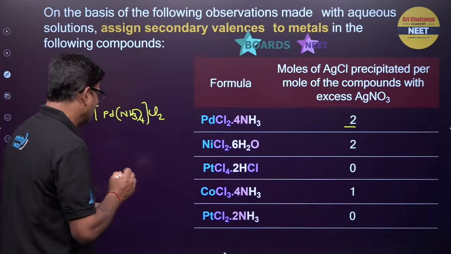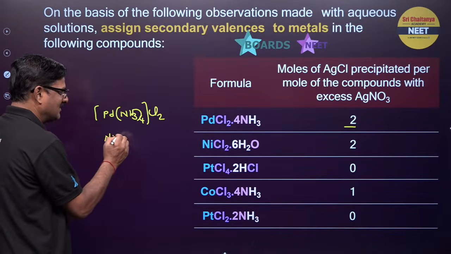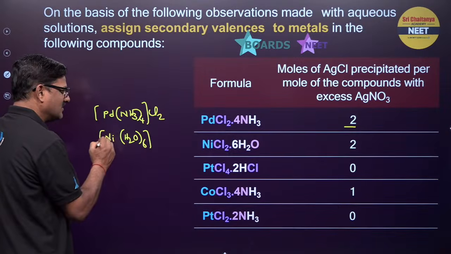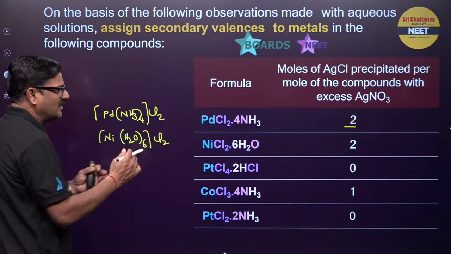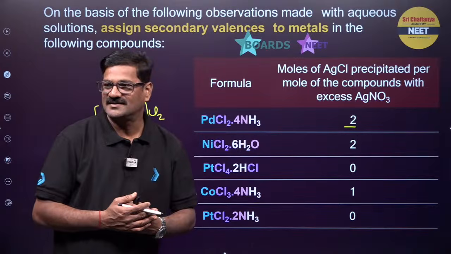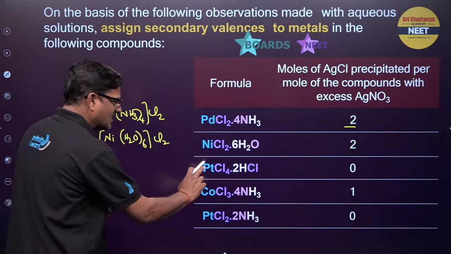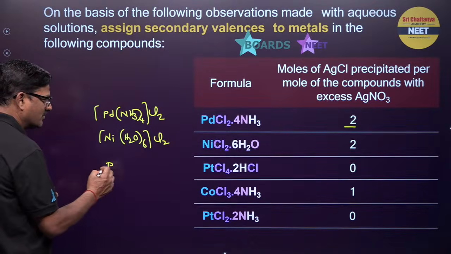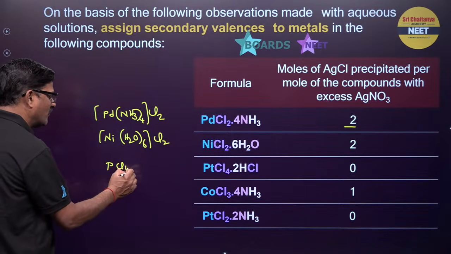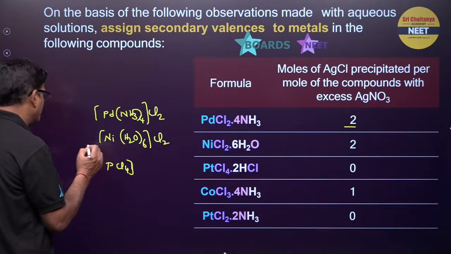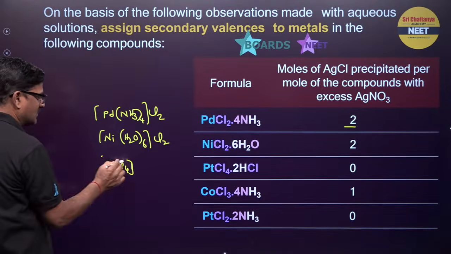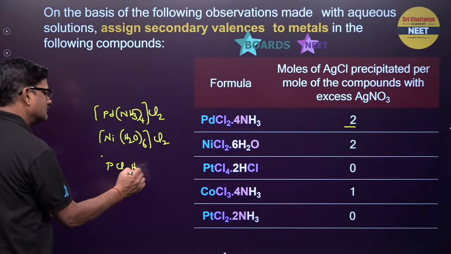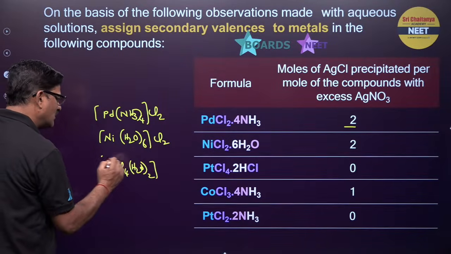Similarly, nickel with H2O, 6 of them, and 2 chlorines are going to be outside the square bracket. And here no AgCl is getting precipitated, so this is going to be PtCl4 with H2O. You can say like this.